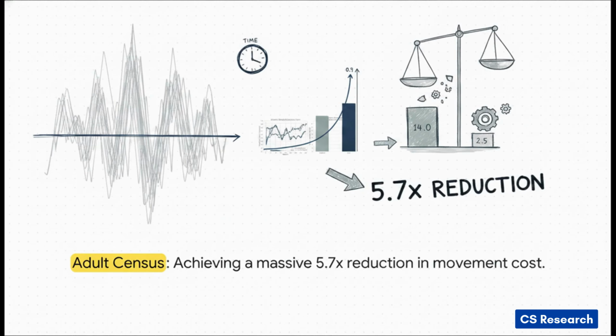Look at the left chart. Once again, that standard algorithm, the gray line, is oscillating wildly, totally struggling with batch noise as it blindly hunts for the optimal threshold. But our dark blue line, the lazy algorithm, shows a beautifully stable learning curve that smoothly converges exactly where it needs to be, right around that 0.9 threshold region. And the chart on the right? That's the final verdict. When measuring actual operational efficiency, the standard approach racked up a massive cost score of 14.0. The lazy approach? Just 2.5. That is a 5.7 times reduction in operational churn, all while hitting the exact same optimization targets.